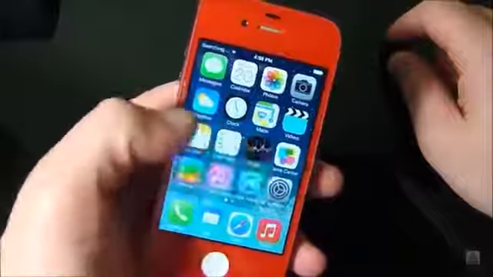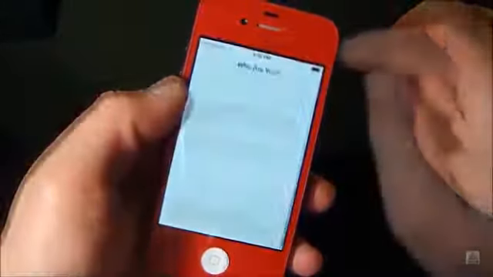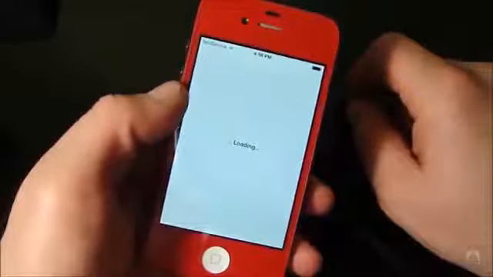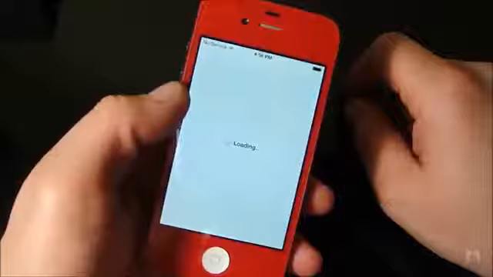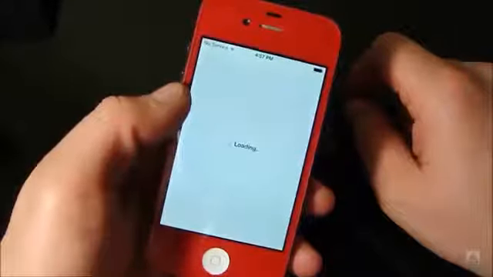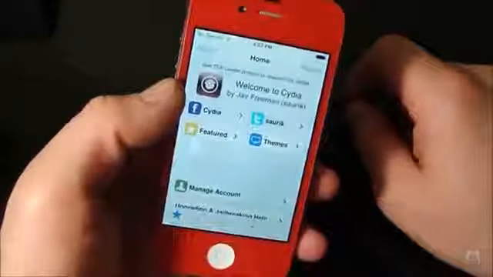So now you can go back into your phone, open up Cydia, and it'll prompt you what type of user you are, and you can see that Cydia works perfectly fine. Everything is loading up as it should be. Let me scroll down to the bottom, and you can see right there, it says iOS 7.0.4.